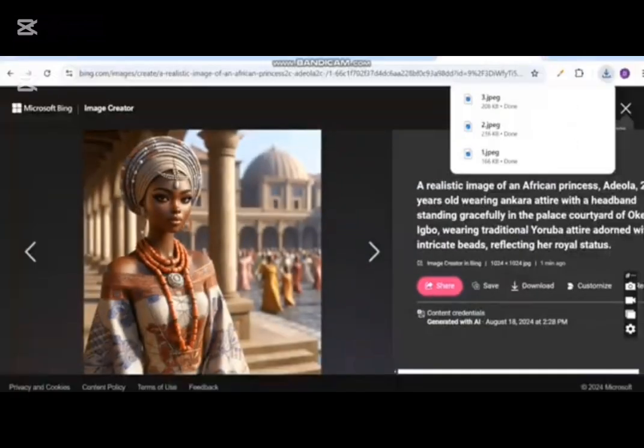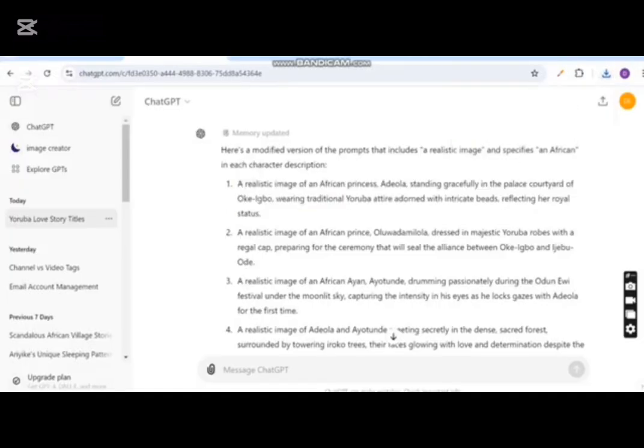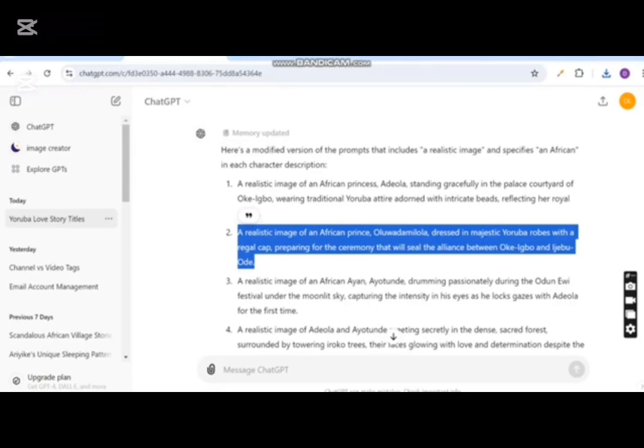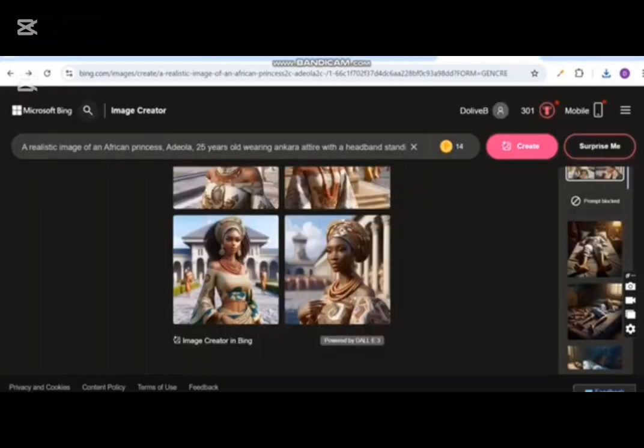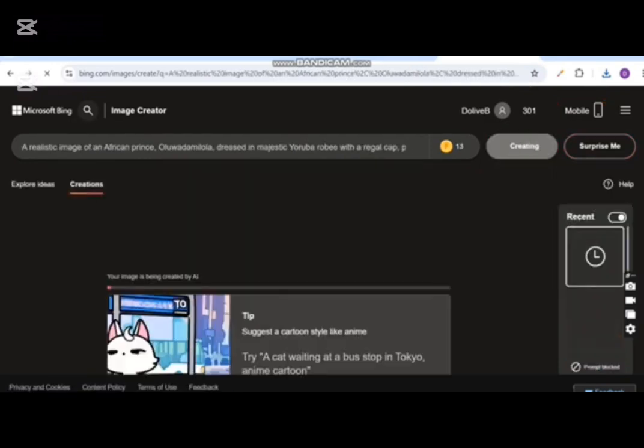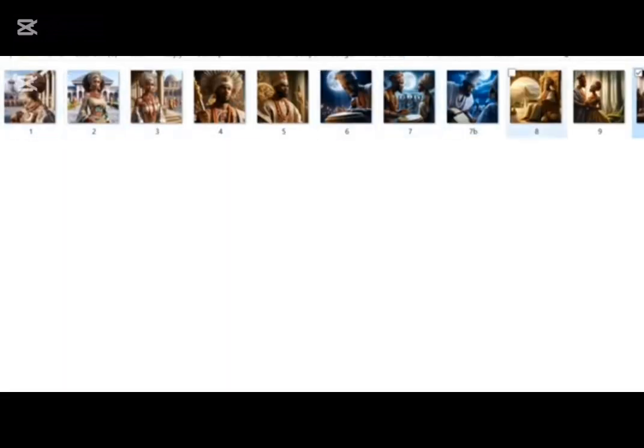And then I'll go ahead and continue to paste this prompt according to what I have here. Just go ahead and paste the prompt in my link and then generate images. So I'm going to do this a few more times off camera and I'll come back to continue with the next step. I have generated up to 10 pictures or images to represent our story.